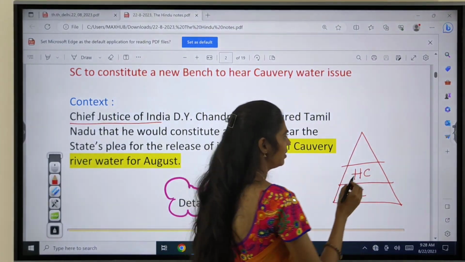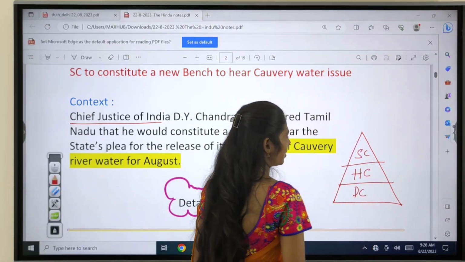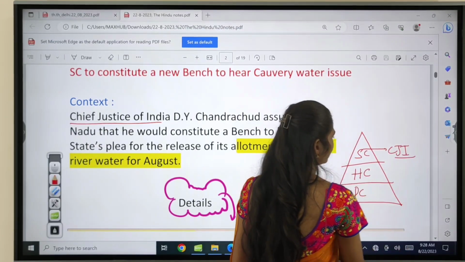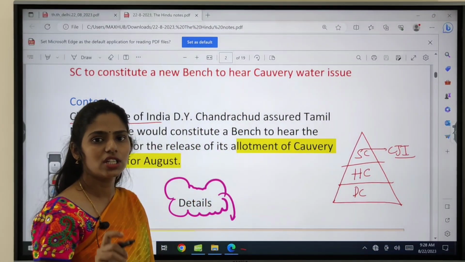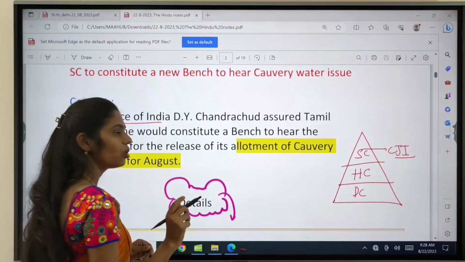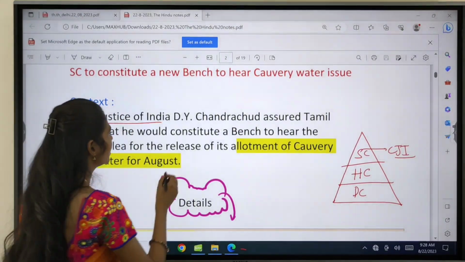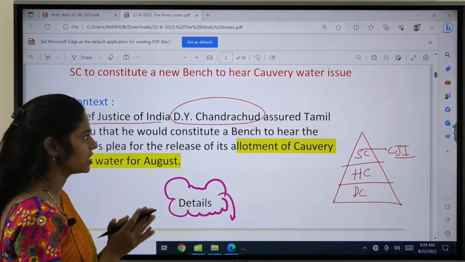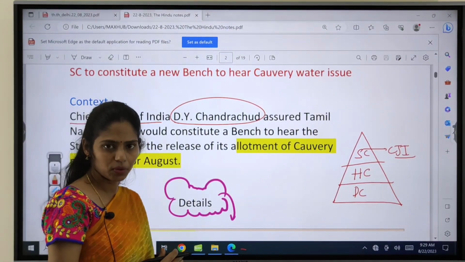In our country we have the apex court, that is the Supreme Court. In the Supreme Court we have the CJI, the Chief Justice of India. The present Chief Justice is D.Y. Chandrachud.